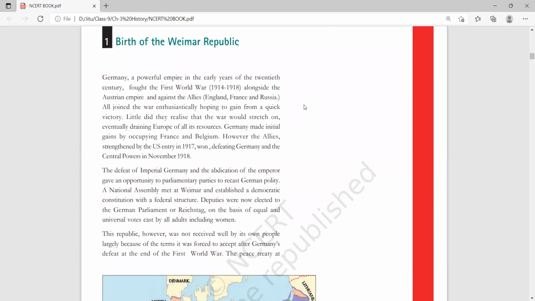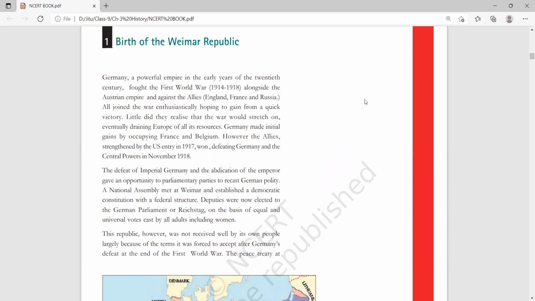It means Germany, which in the initial phase was winning and had captured France and Belgium, was totally changed when the USA entered in 1917. The Central Power was defeated in November 1918. It means Germany lost the First World War.